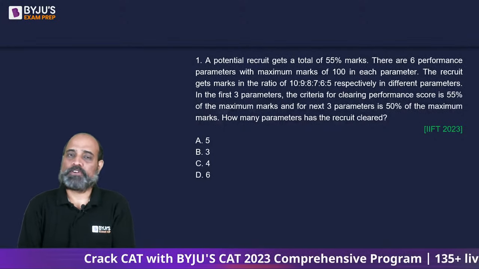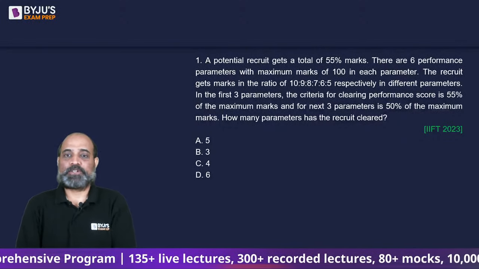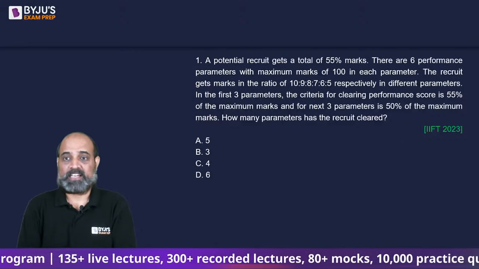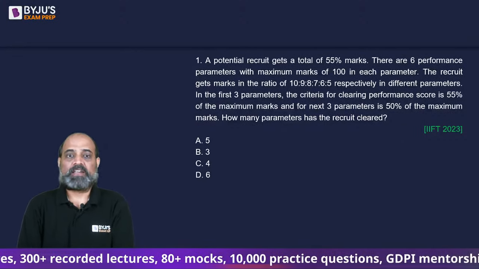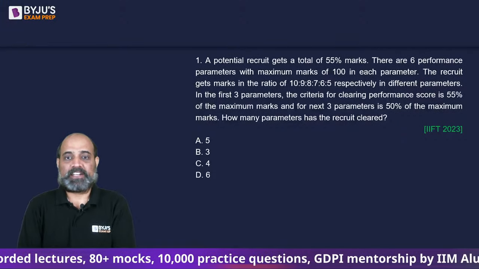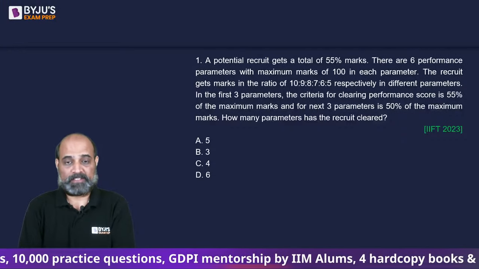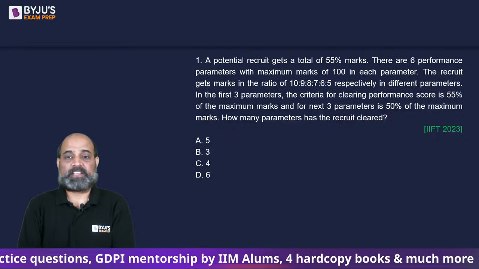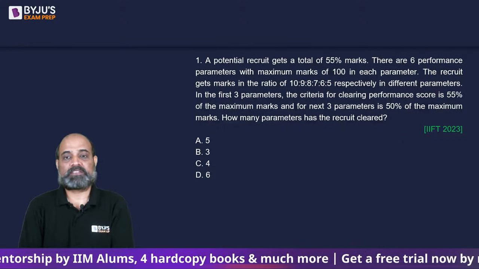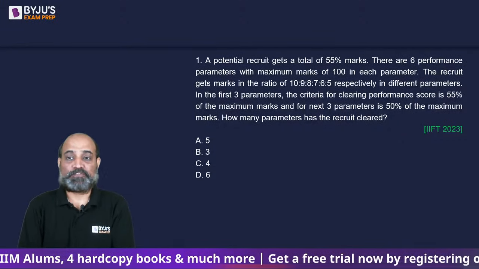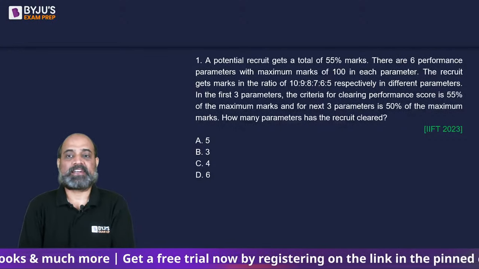So let's start with the first question of IIFT. A potential recruit gets a total of 55% marks. There are 6 performance parameters with maximum marks of 100 in each parameter. The recruit gets marks in the ratio of 10, 9, 8, 7, 6, 5 respectively in different parameters. In the first 3 parameters, the criteria for clearing performance score is 55% of the maximum marks, and in the next 3 parameters, 50% of the maximum marks. How many parameters has the recruit cleared?